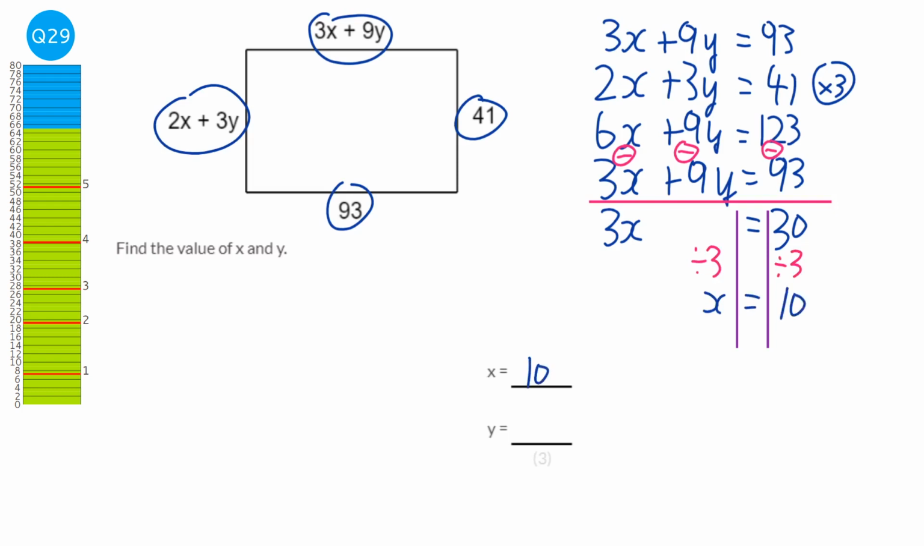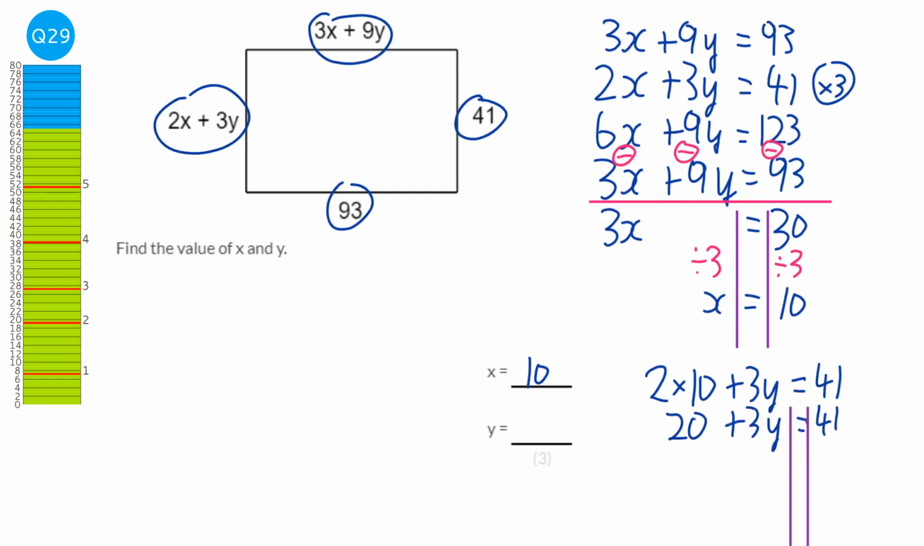So we know what x is, but we need to find out what y is. So what I'm going to do is I'm just going to pick one of the equations. I could pick the 2x plus 3y equals 41, and just substitute the value of x in. So 2 times, instead of x, it's times 10, plus 3y equals 41. So it would be 20 plus 3y equals 41.